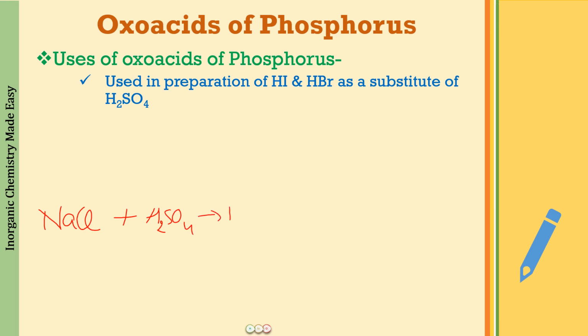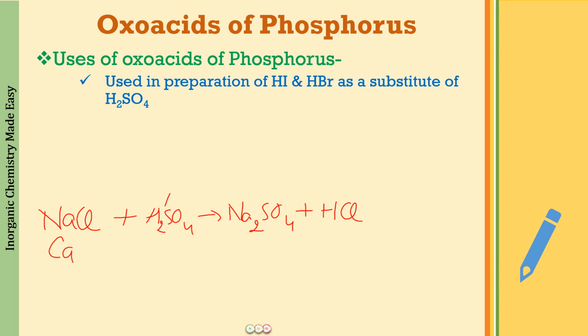What we will be getting is sodium sulfate in a two-step reaction. First of all, one hydrogen of H2SO4 will get replaced by sodium, and then the second step of the reaction where the other hydrogen will get replaced by sodium and Na2SO4 will be formed, and along with that what we will be getting is HCl.